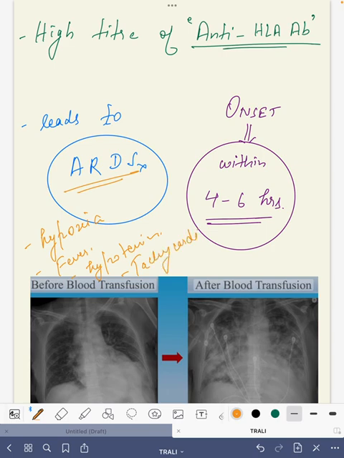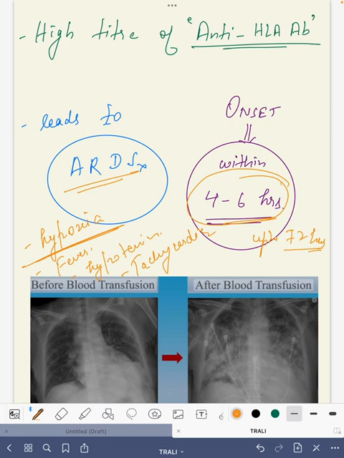So the patient usually presents with hypoxia usually within 4 to 6 hours, although it can occur up to 72 hours also, but the main thing is that it usually occurs within 4 to 6 hours. We just have to keep this in our mind, right?